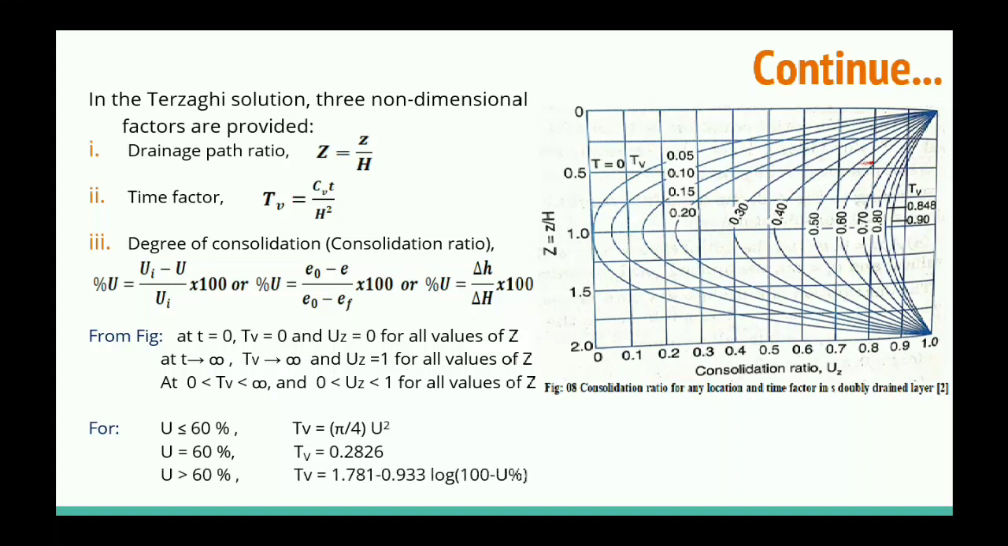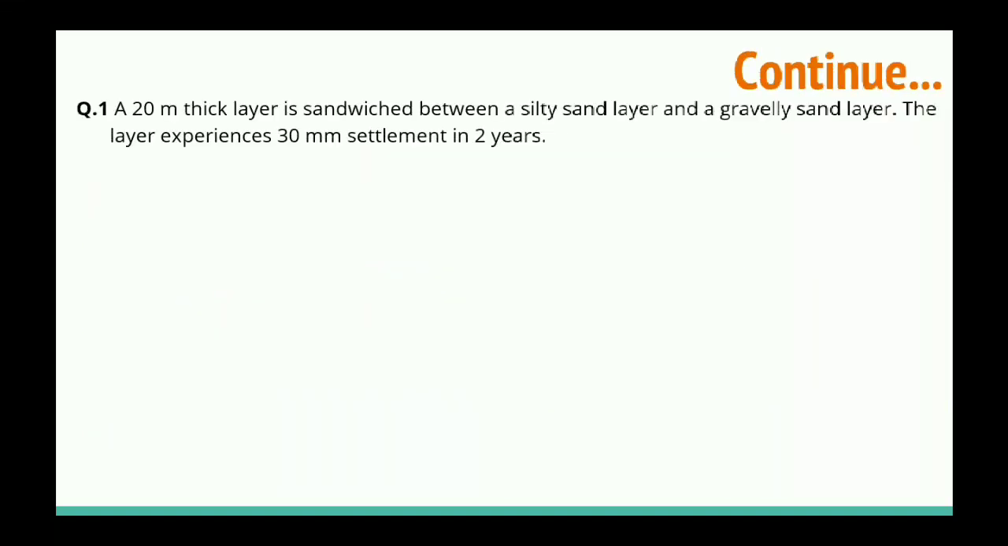And for degree of consolidation greater than 60%, we can use this formula. Where U means the degree of consolidation is in percentage, not in fraction. In the first equation, Tv is pi by 4 U square, the degree of consolidation was in fraction, but here the degree of consolidation is in terms of percentage, right? So now we will solve some numerical problems.